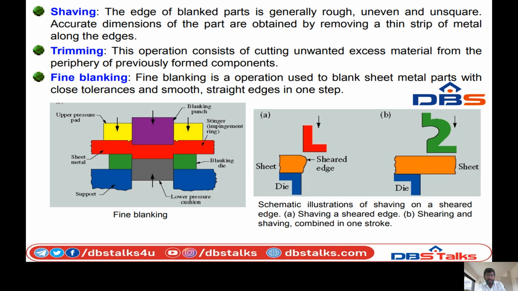So coming to the figure here, the die will be placed to the sheet metal. This is the sheared edge. This edge will be cut with the help of the punch, so they will remove this cut part. The sheet metal will be passing through the die. So this will be the same operation. The die will be placed to the sheet metal.